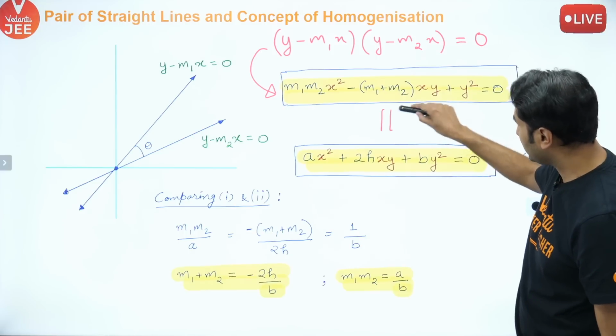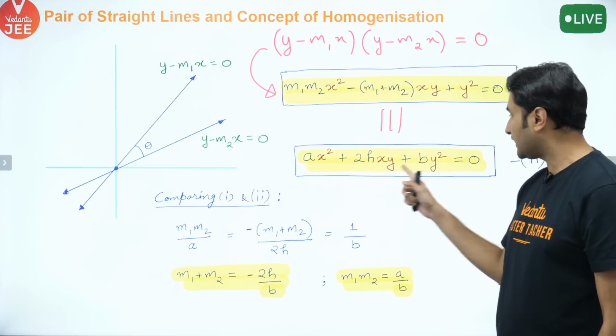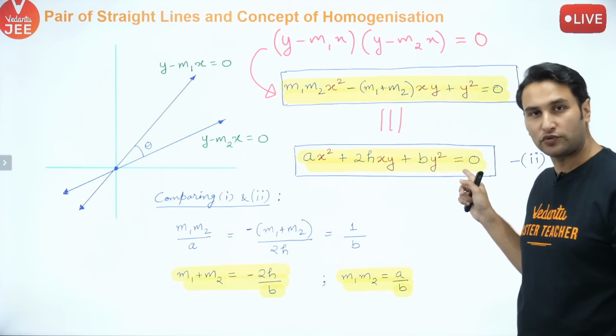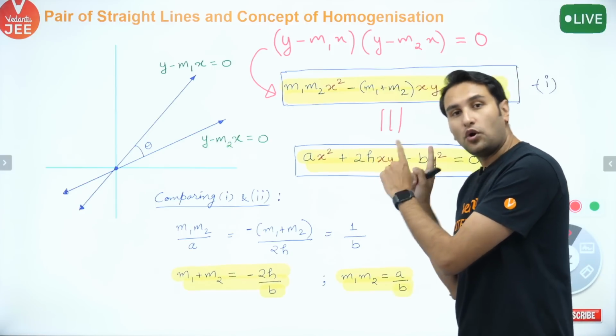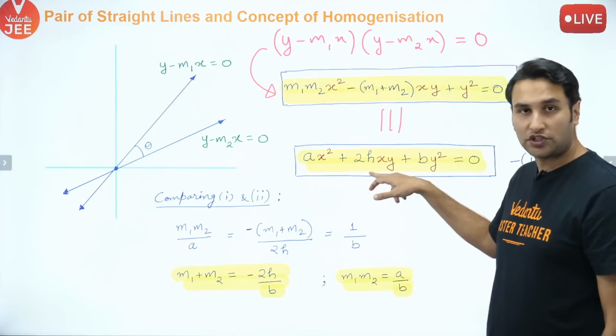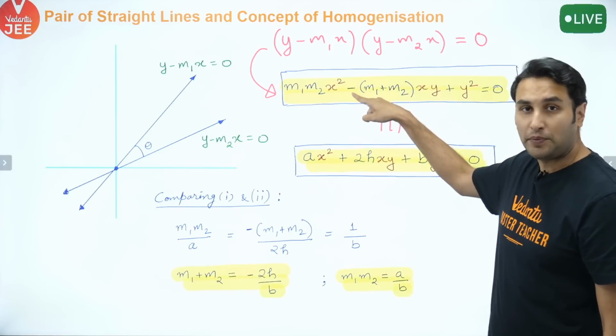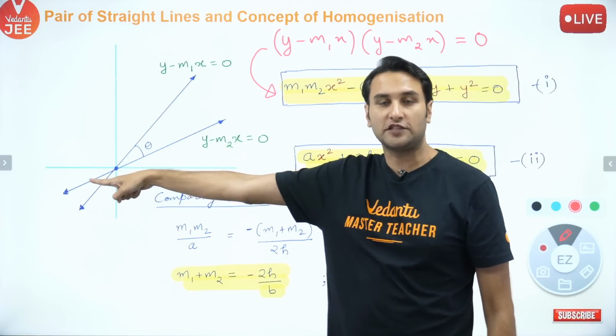Yes or no? So yes, under certain conditions, this equation will always represent a pair of straight lines passing through origin, the joint equation of a pair of straight lines passing through origin.